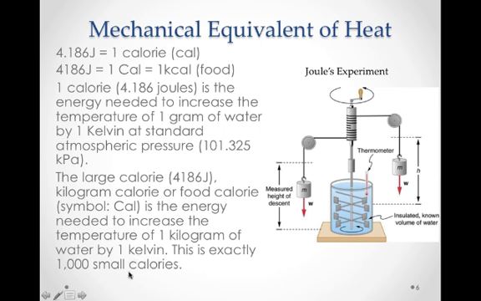Again, 1,000 small calories. This unit of a kilocalorie is important because the small calorie is too small for practical purposes on a human scale. So when you hear of food calories, which is the most common one you'll hear of, we're really talking about kilocalories of energy.